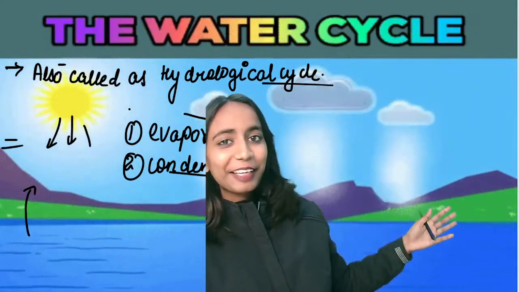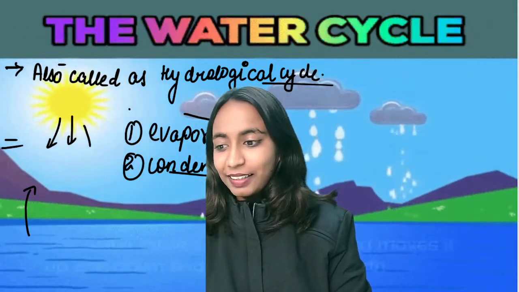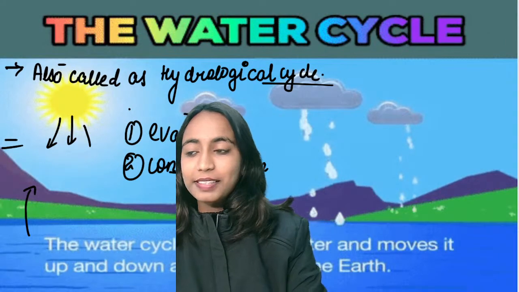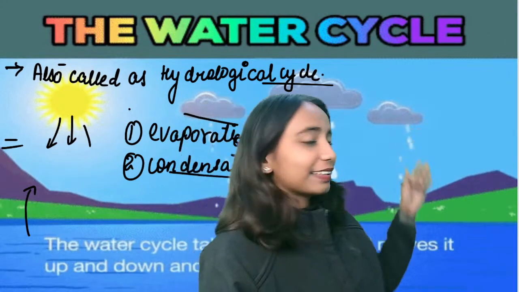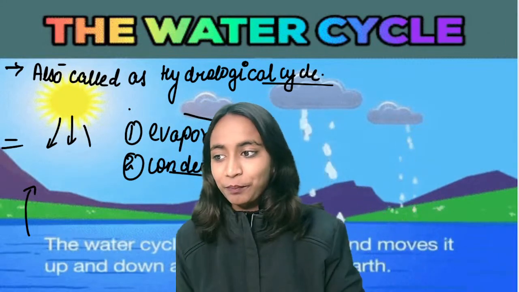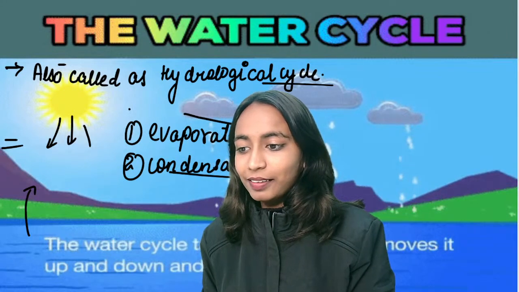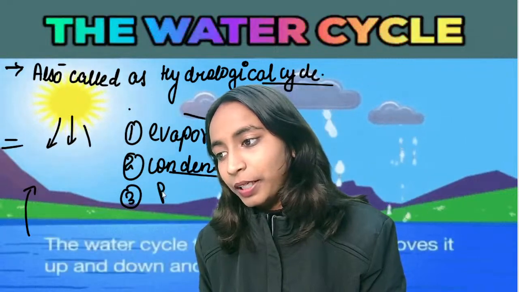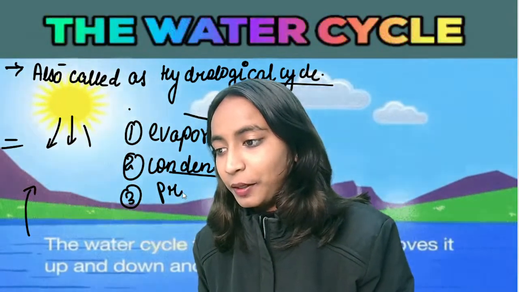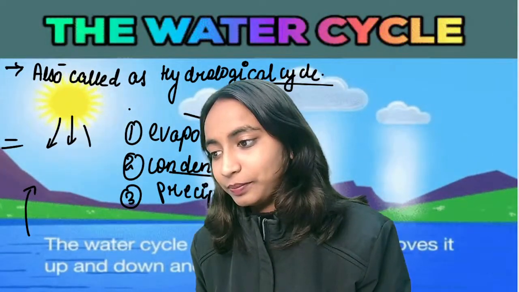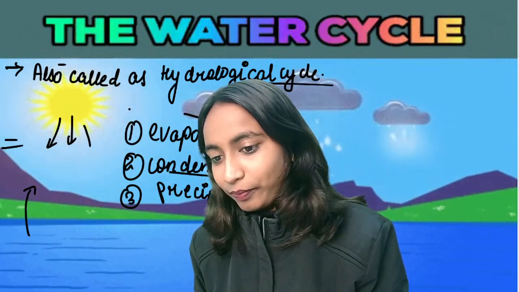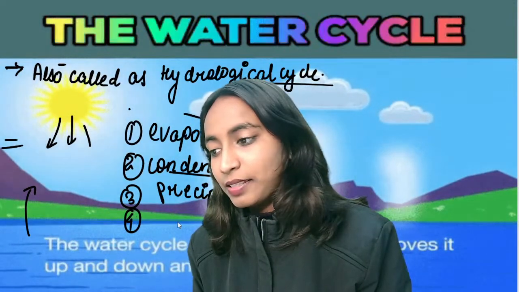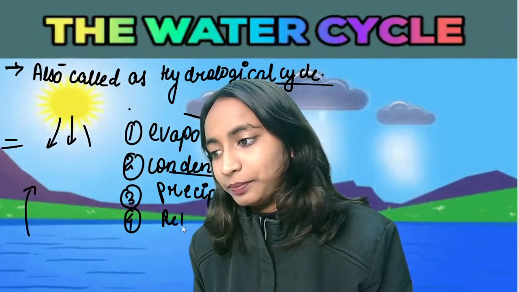Okay, so what is rainfall? Rainfall is nothing else but precipitation. Everyone, you have to keep in mind that rainfall is nothing else but precipitation. So this you have to keep in mind. The third step that we have is precipitation. Okay, the third step is precipitation. And the last and the fourth step is return to ocean.